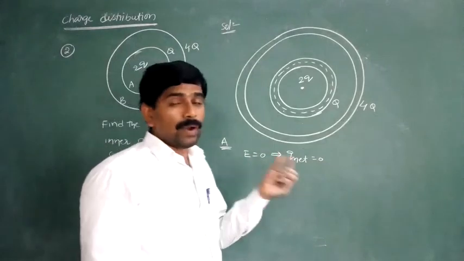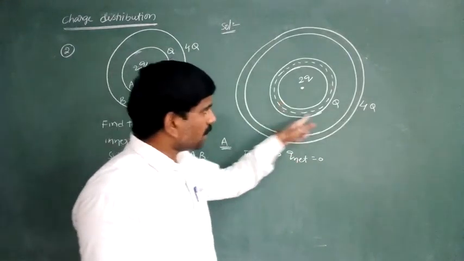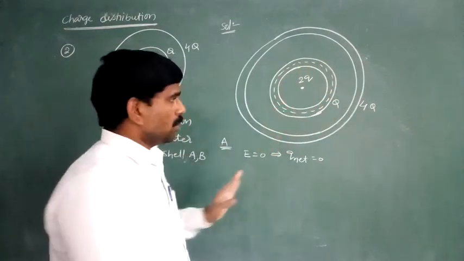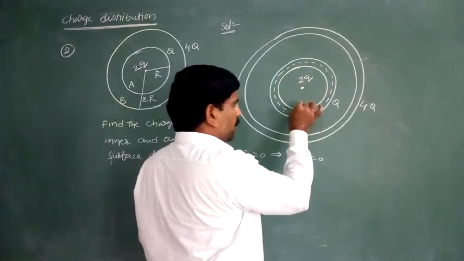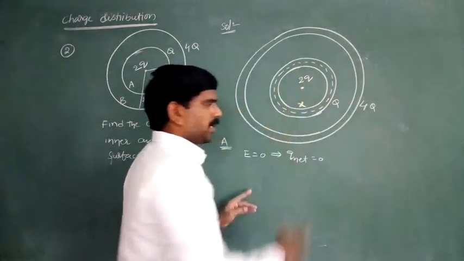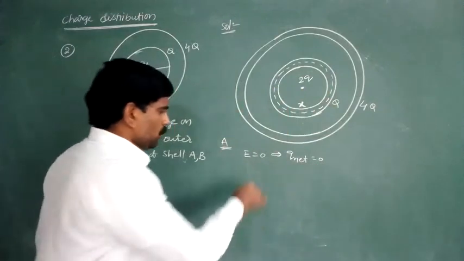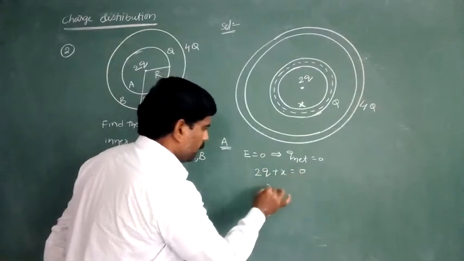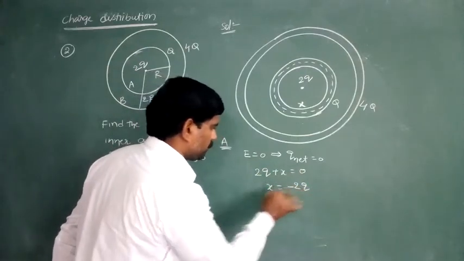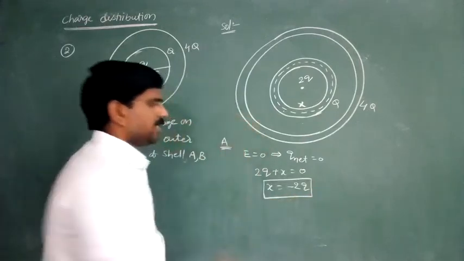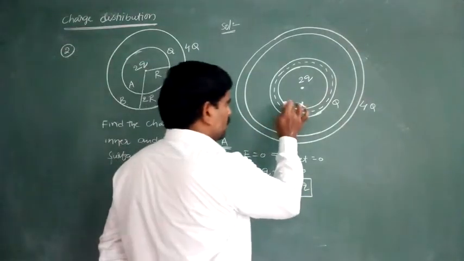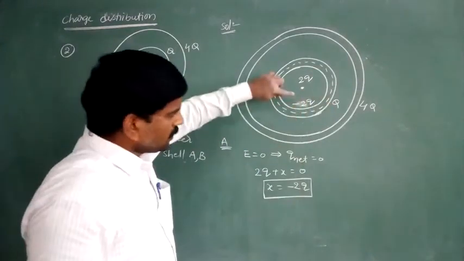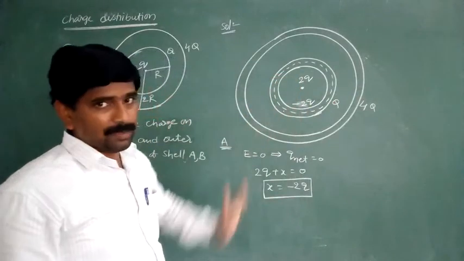Q net means the charge inside that Gaussian surface. What is the charge inside the Gaussian surface? Here this is the 2Q charge. Here we don't know the other charge, I am taking it as X. Q net is equal to 0 means 2Q plus X is equal to 0. Therefore X is equal to minus 2Q. So here the charge is minus 2Q, and total charge remains constant.